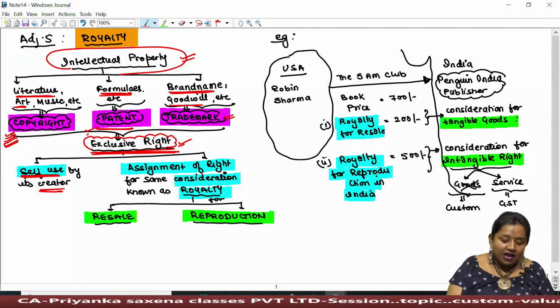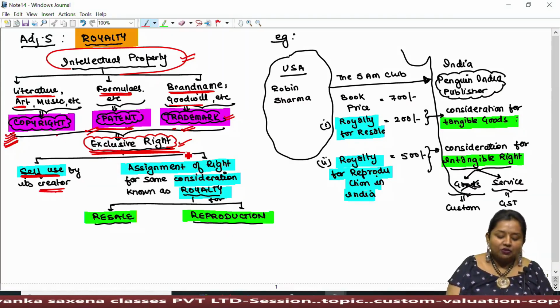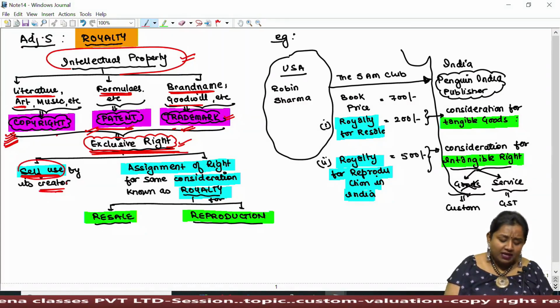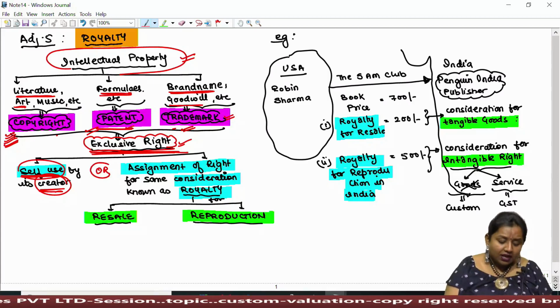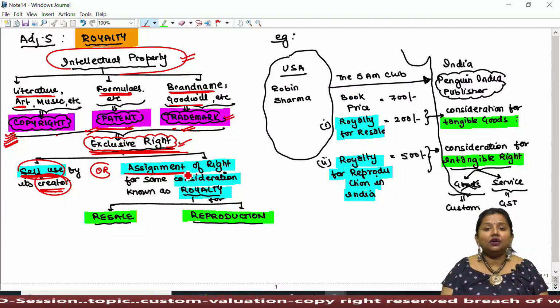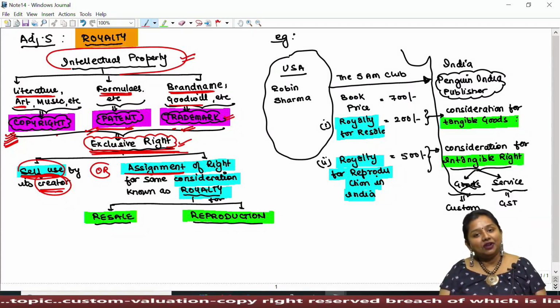And whatever right has been created in the name of trademark, patent or copyright shall be treated as an exclusive right, which can be used by the creator himself, or that creator can let it out, can give it on rent to any other person, which is known as assignment of right.